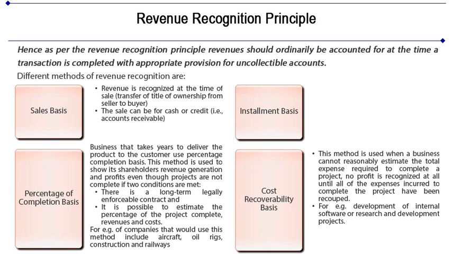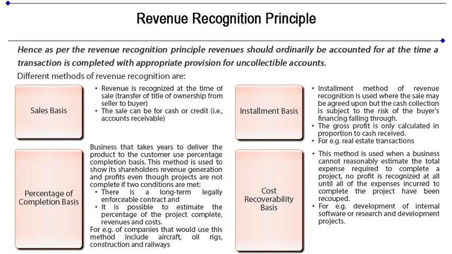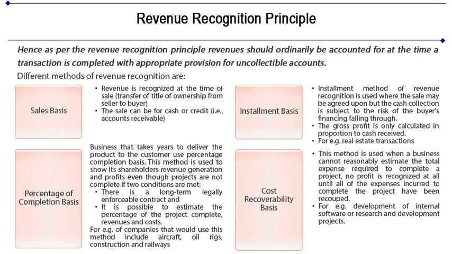Nothing would appear in the income statement as revenue until the entire original balance of 1 million has been wiped out. Lastly, installment basis. The installment method of revenue recognition is used when the sale may be agreed upon, but the cash collection is subject to the risk of the buyer's financing falling through. The gross profit is only calculated in proportion to cash received. This kind of method is used for real estate transactions.